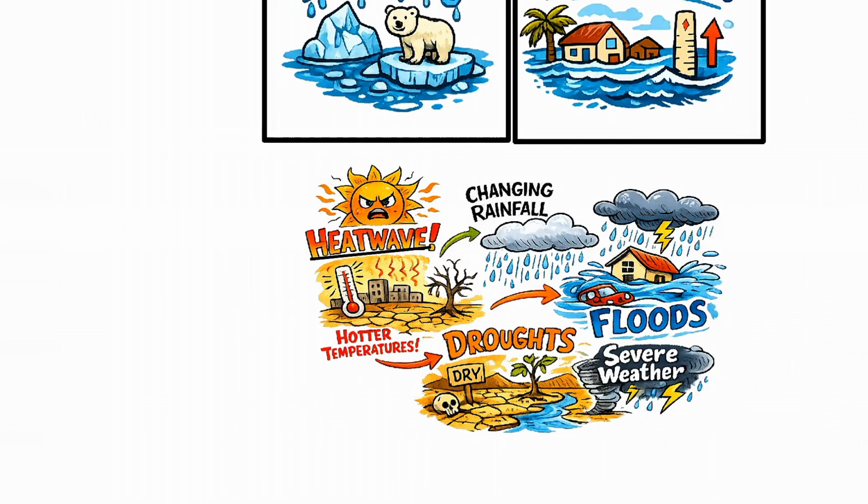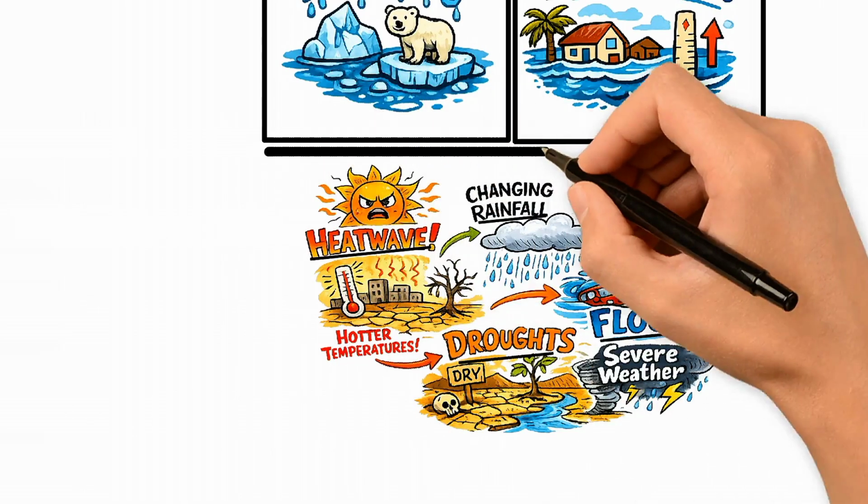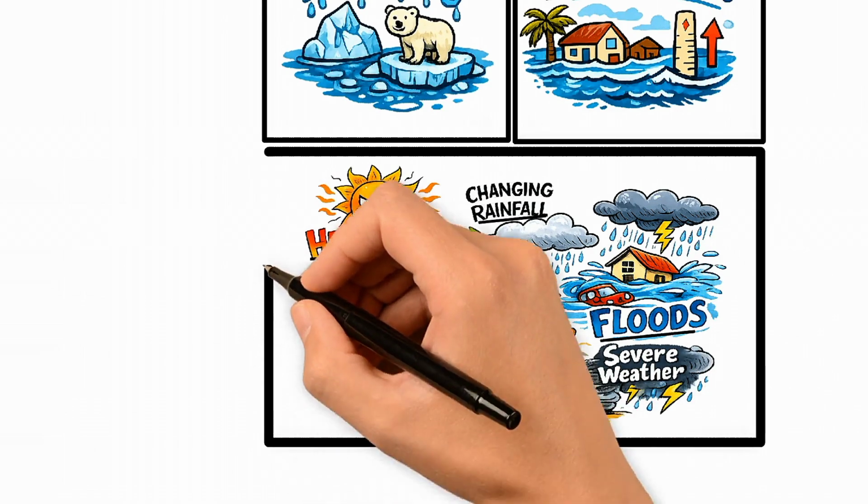Heat waves are becoming more frequent. Rainfall patterns are shifting. Floods and droughts are intensifying. These trends are confirmed repeatedly by global climate datasets.